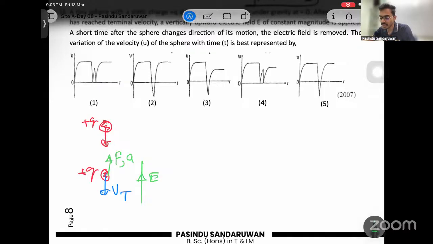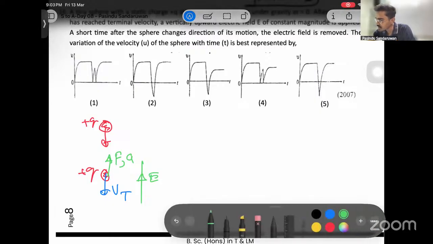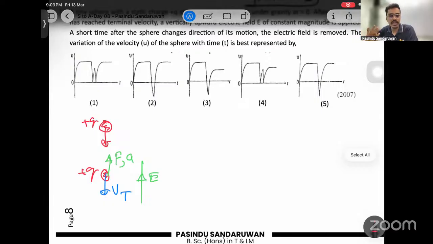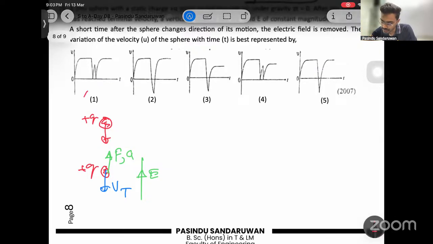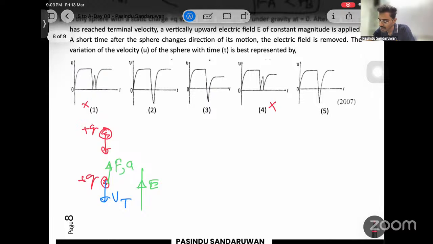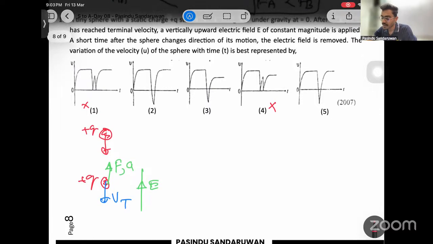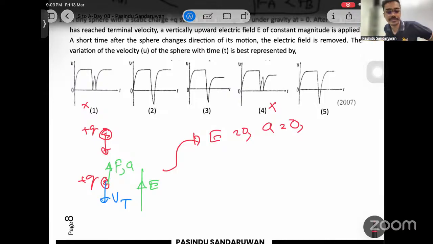If the direction of motion is switched, motion should be at two sides. We are going to plot a velocity time graph. Then it should be in both plus and minus sides. 1 is wrong and 4 is also wrong because I can't see any negative sides in 1 and 4, right? Okay, then suddenly the electric field is removed. If E is 0, acceleration due to electric field becomes 0. Then again, the object is reaching the terminal velocity under gravity.